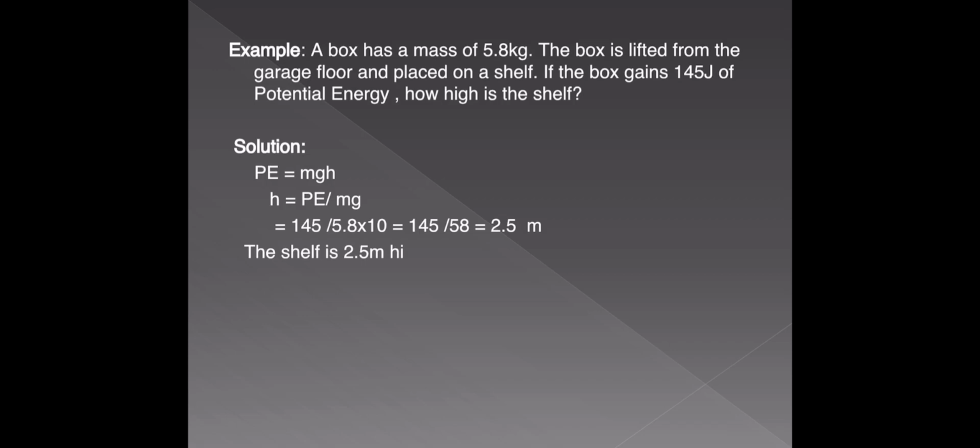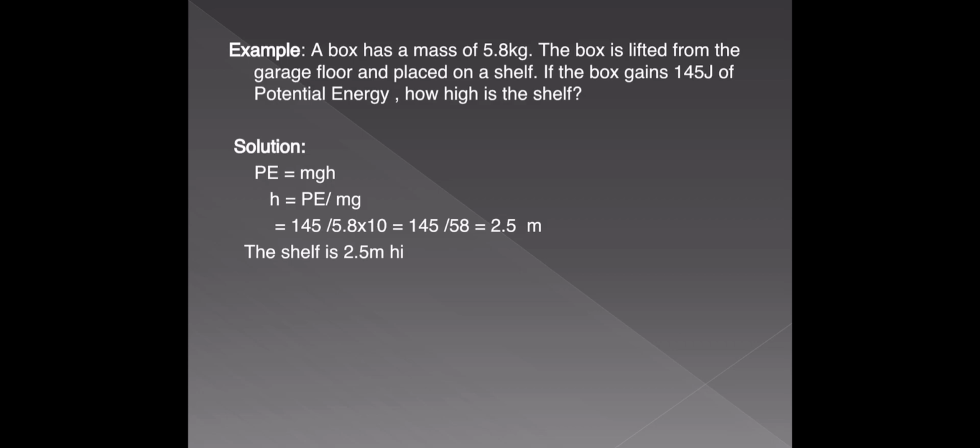So in the problem, the given data is there is a box of mass 5.8 kg, m is given, and the box is lifted from the floor. That means it is lifted from the surface of the earth and placed on a shelf. There is a shelf at some height. The box is placed on that shelf, right? In that process, the box gains 145 joules of potential energy. Gravitational potential energy gained by the box is 145 joules. Now find how high the shelf is.